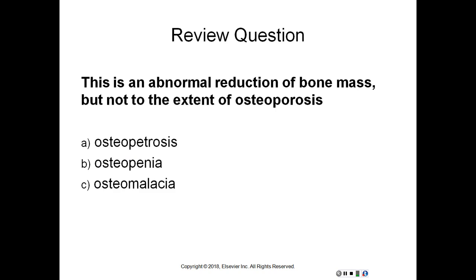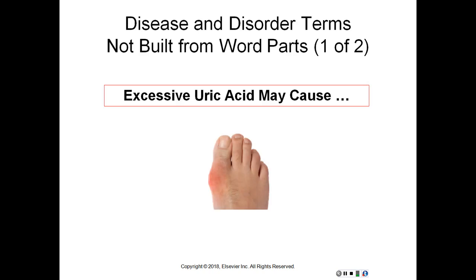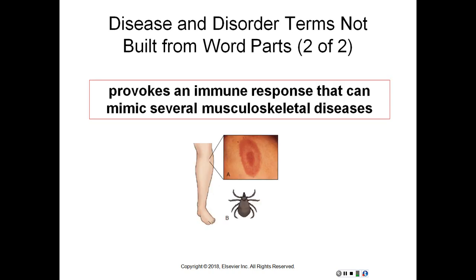So let's just answer a few more questions here. This is an abnormal reduction of bone mass, but not to the extent of osteoporosis. So again, you can always look back at your definitions, and it should be letter B, osteopenia. This is when the patient has excessive uric acid, and it may cause which disease? That's going to be gout. This provokes an autoimmune response that can mimic several musculoskeletal diseases. So it was caused by a tick, and that's that rash that they're talking about, and so that is Lyme disease.